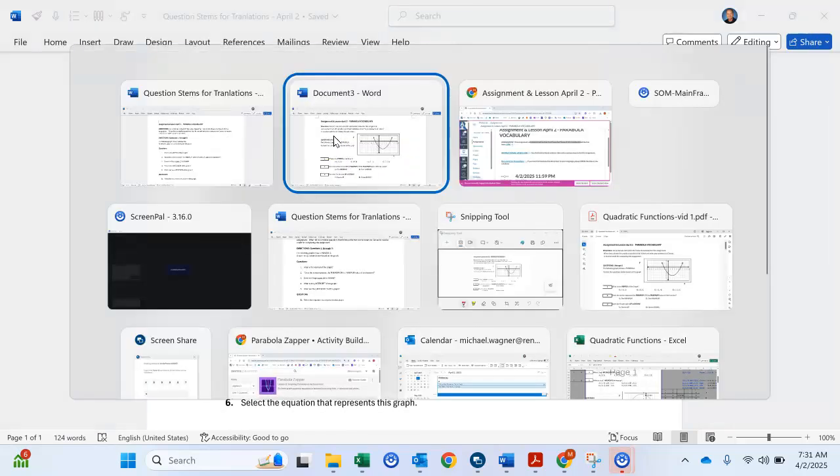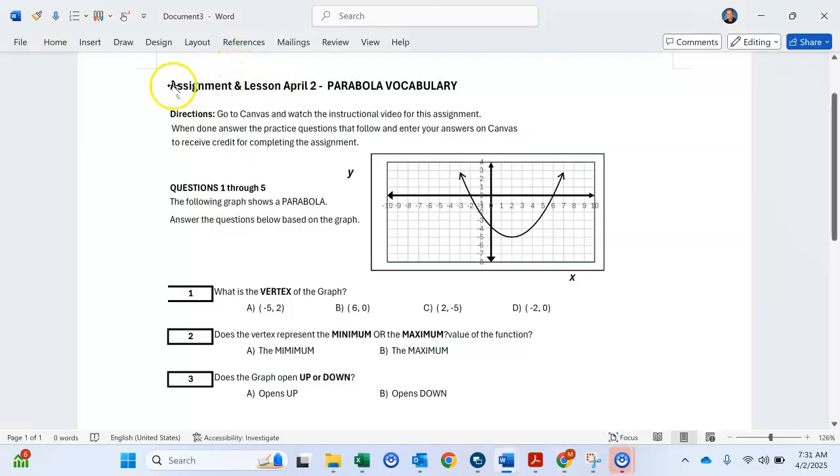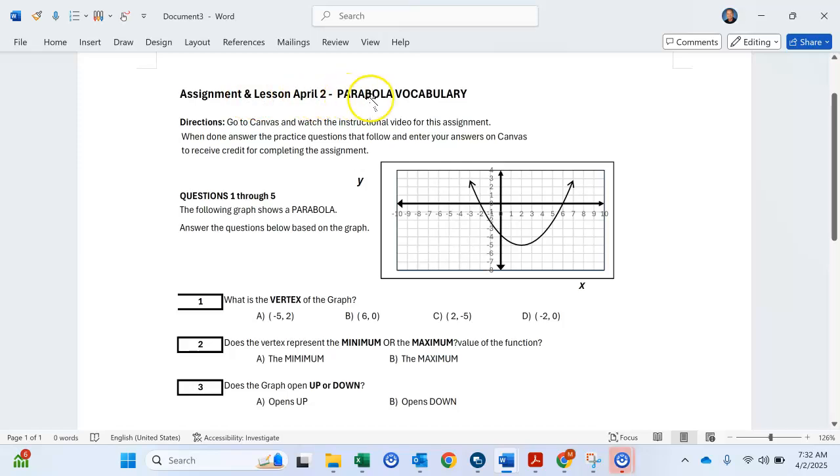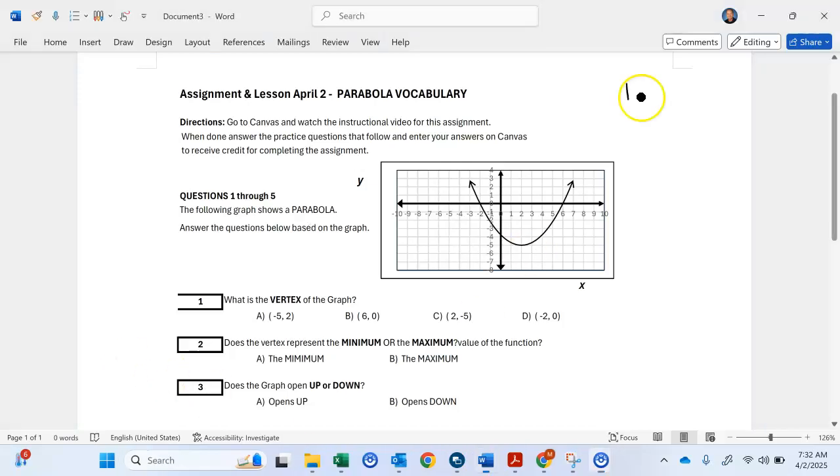So the first thing we have is the lesson we're doing, parabola vocabulary. What is a parabola? It's a graph that shows a parabola that's quadratic, okay? It goes up and down. So they call that a parabola, okay? A parabola can open like this, or it can open like that. Or it can go like that, like when we did the rocket. The rocket went up and then came back down to the ground. They call that a parabola, okay?